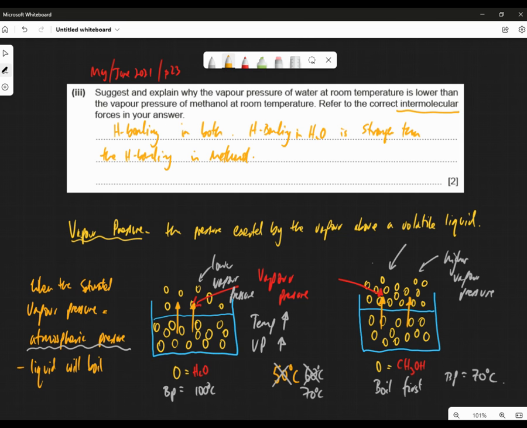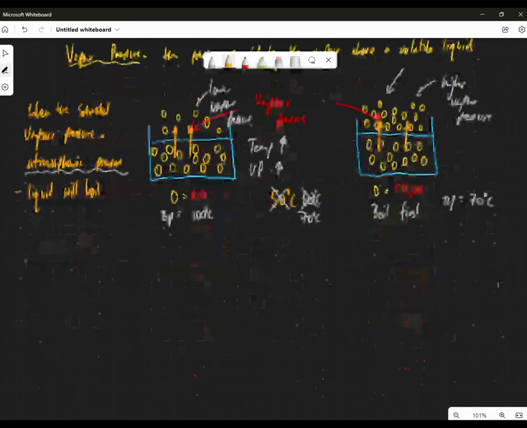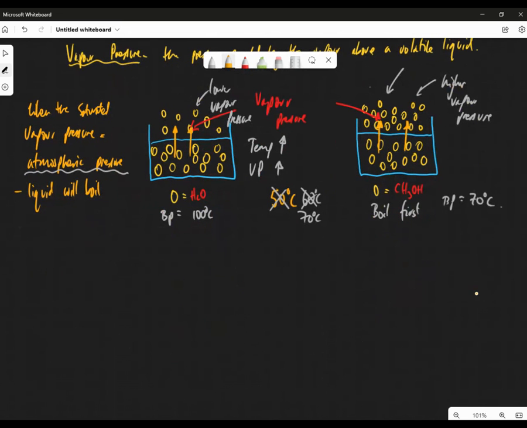Now, why is this? This is a bit more technical now. It's obviously a hydrogen bonding thing, but there's a water molecule, and there's a hydrogen bonded with another water molecule and a hydrogen bonded with another water molecule. But methanol, CH3OH, and there's another methanol, CH3OH, and let's do another one.